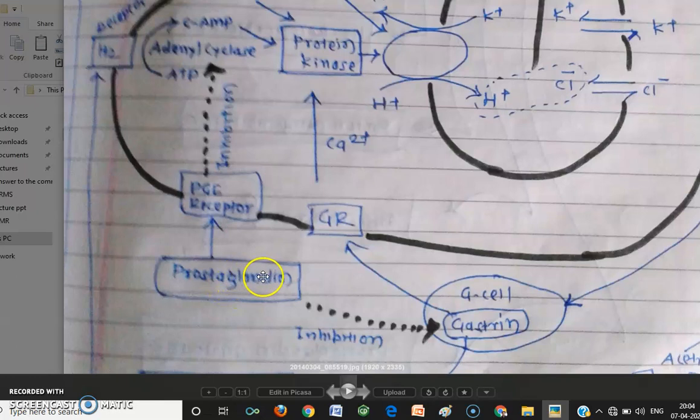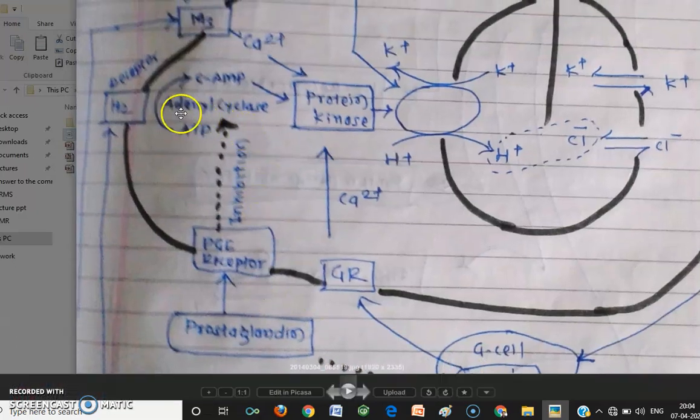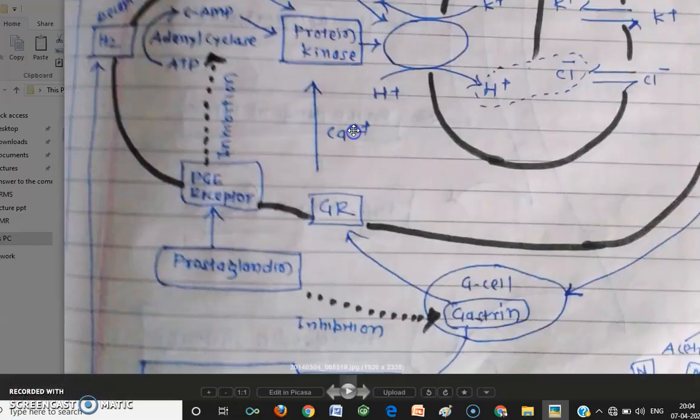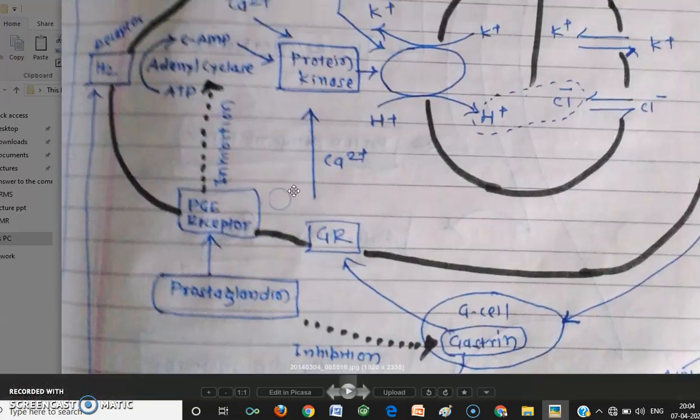It inhibits the G cell, by which gastrin will not be released. It also inhibits the adenyl cyclase enzyme. If adenyl cyclase is getting inactivated, of course protein kinase will not be there, and there will not be pumping of proton. So I can say that prostaglandin controls the release of HCl, isn't it?